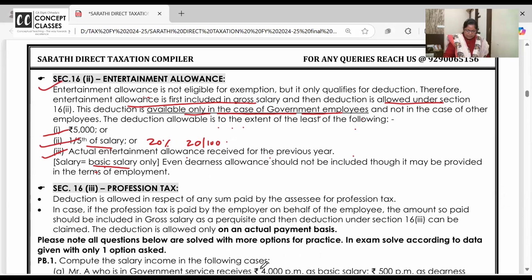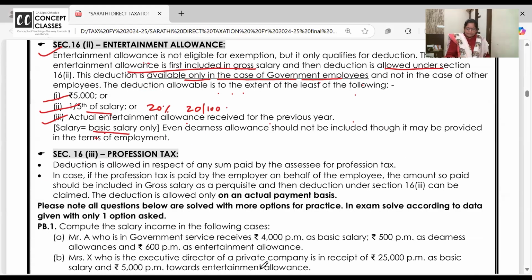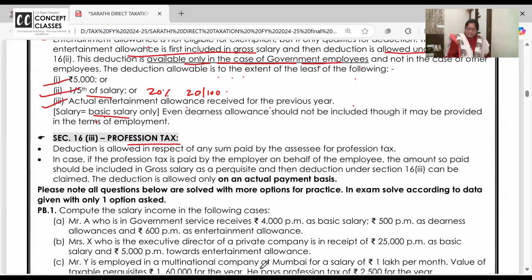Now we will see 3-4 twists and turns in one question, then it will all be clear. See, profession tax: deduction is allowed in respect of the amount of profession tax paid. If it is paid by the employer on behalf of the employee, the amount so paid shall be included in the gross salary, and then the deduction will be allowed on actual payment basis.